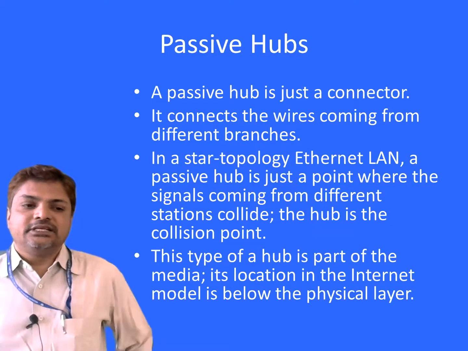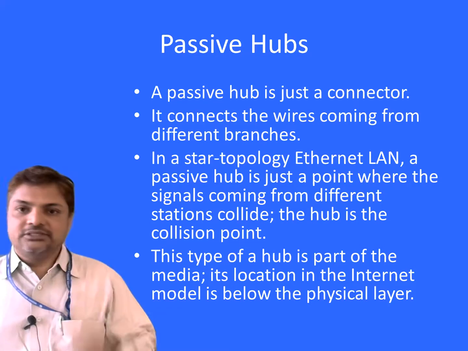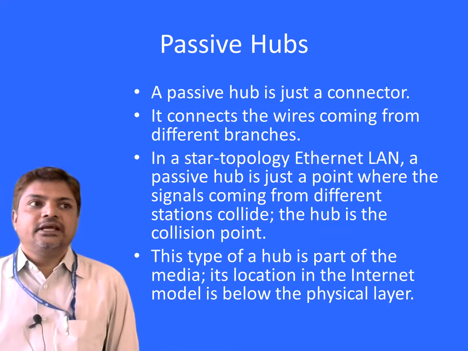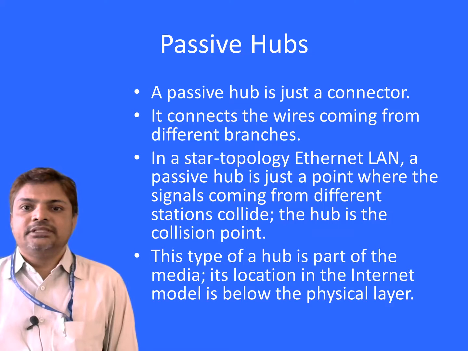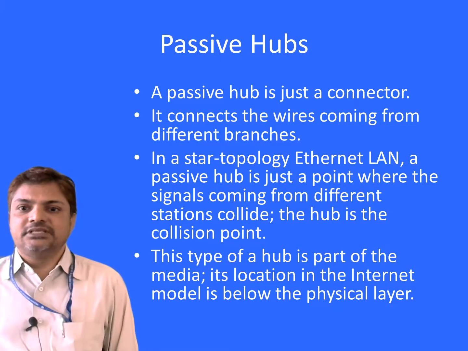Passive hub is just a connector, so it works below the physical layer. It connects the wires coming from different branches. In star topology, Ethernet LAN, a passive hub is just a point where the signals coming from different stations collide. The hub is the collision point. This type of hub is part of the medium. Its location in the internet model is below the physical layer.